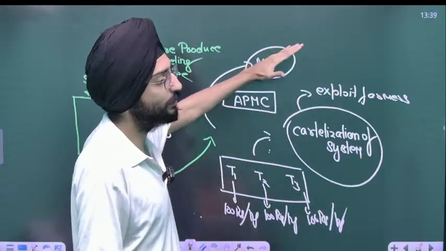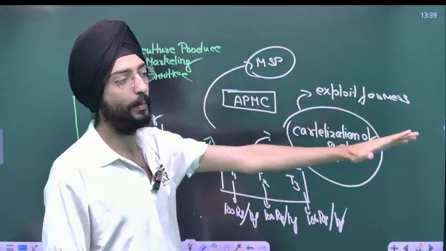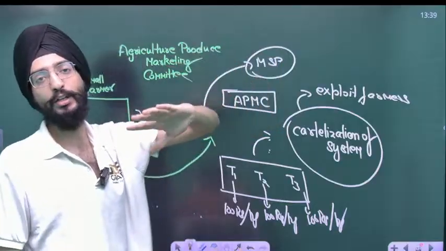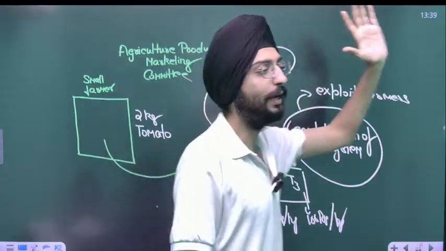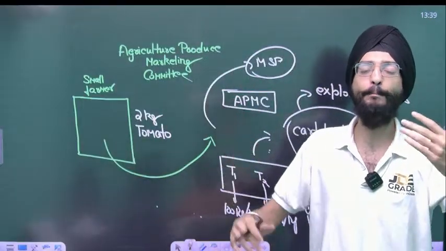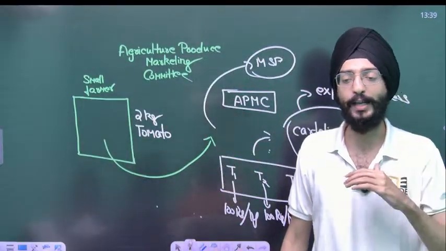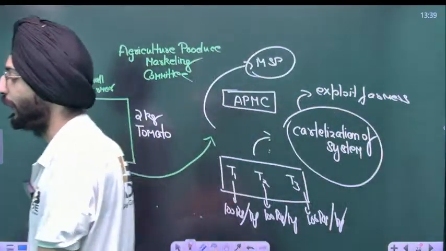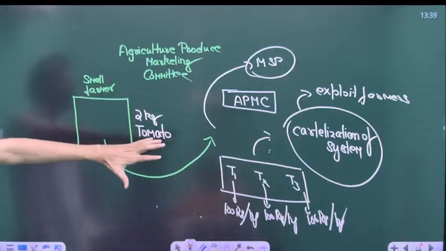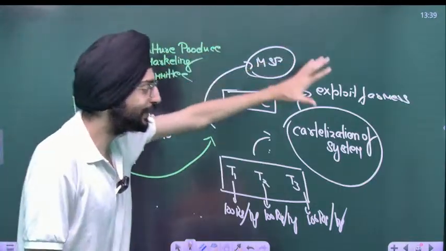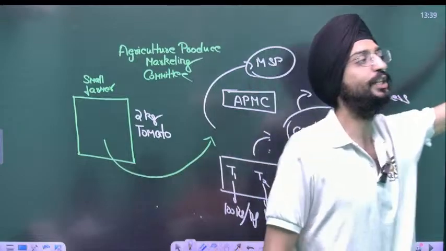It's just a policy measure to help farmers get a reasonable price for their produce, for the labor involved. But it's just a policy. It can be taken back by the government at any moment of time. I hope you got these points. That's the issue with the APMC mandi: there is a cartelization of the system, set up to exploit farmers.